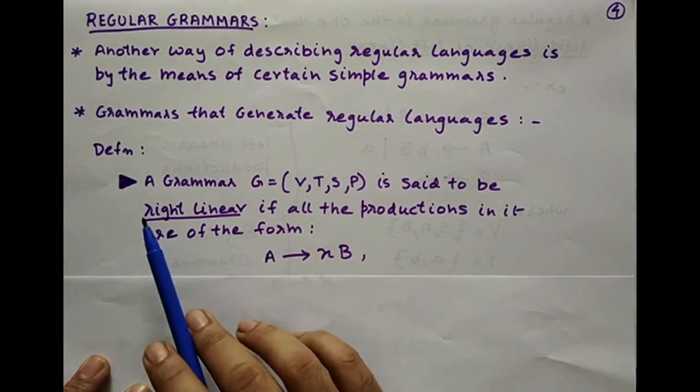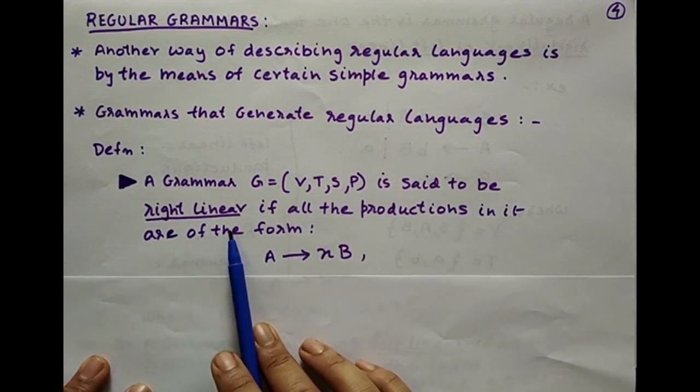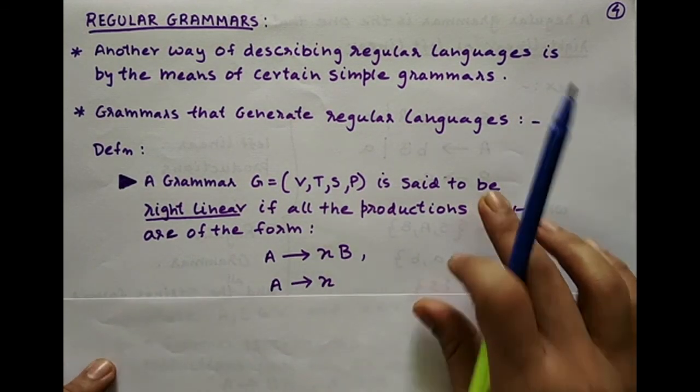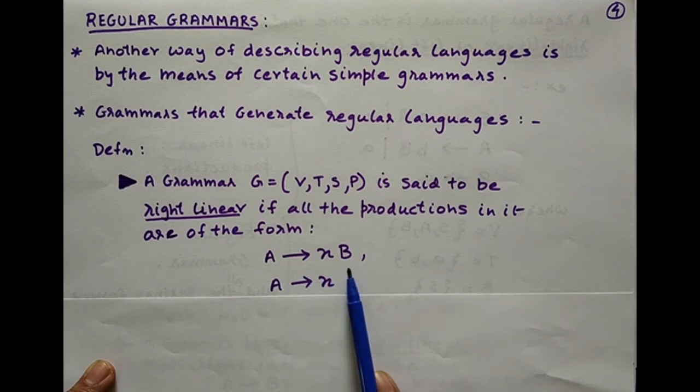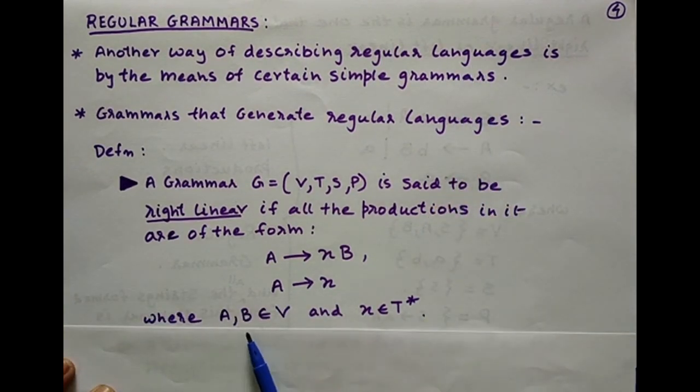So let's see which grammars generate regular languages. A grammar G = (V, T, S, P) is said to be right linear if all the productions in it are of the form A gives xB or A gives x, where A and B are variables or non-terminals and x is a string formed from terminals. So in general, right linear grammar is the one wherein all the productions are of the form A gives xB.